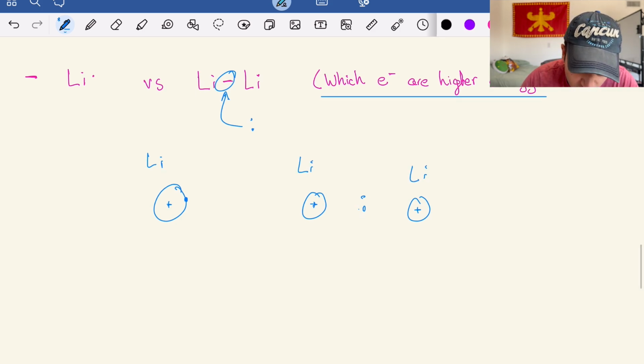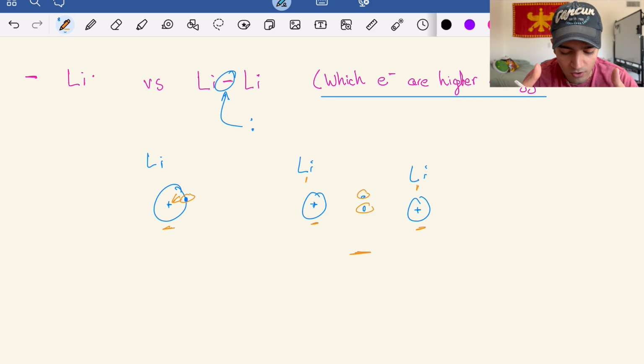When you have this situation where there's a bond, each of these electrons is going to be essentially influenced by the positive charge in the nucleus of each atom. So in this case, we have the electron being influenced by the one nucleus, but over here when we have the bond, we have the electrons being influenced by the lithium on one side and the lithium on the other side. So you basically have two positive charges that are working together to stabilize those electrons. And by stabilizing the electrons, they're going to have a lower energy overall.